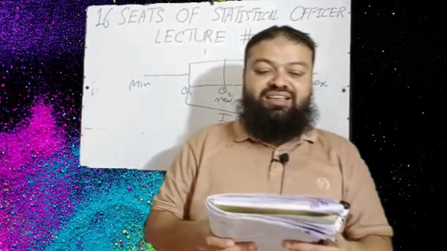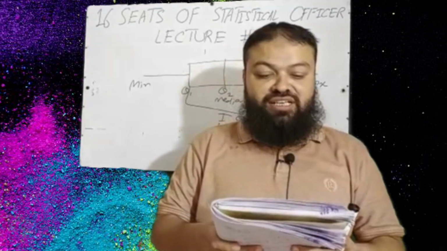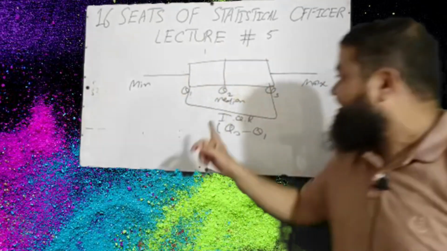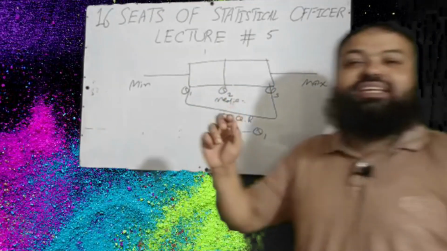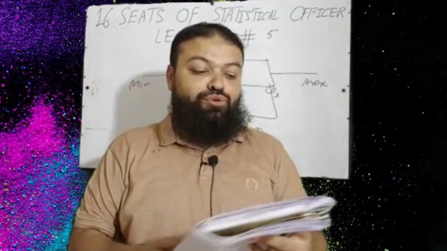Question number 7. The box and whisker plot is based on which measure of central tendency? A. Mode, incorrect. B. Mean, incorrect. C. Median. That is the median. Box plot is considering the median. It is based on median, Q2.